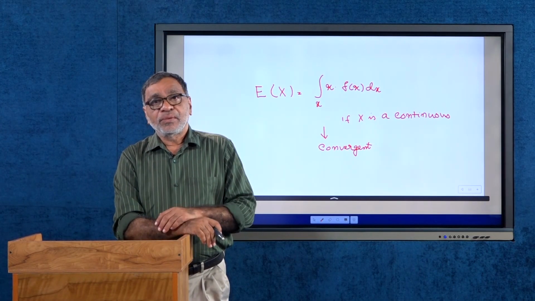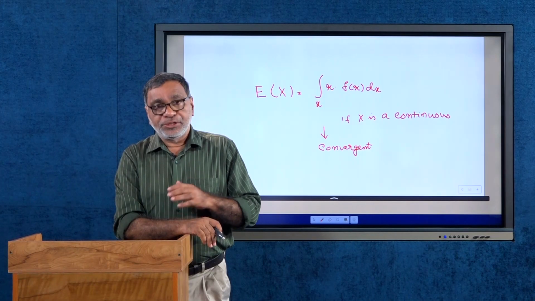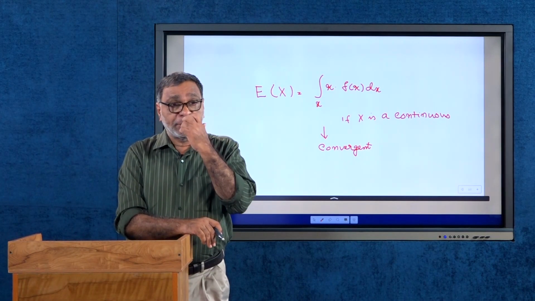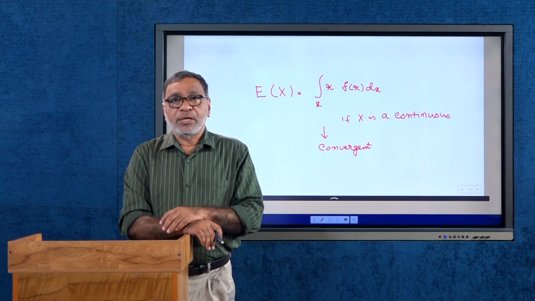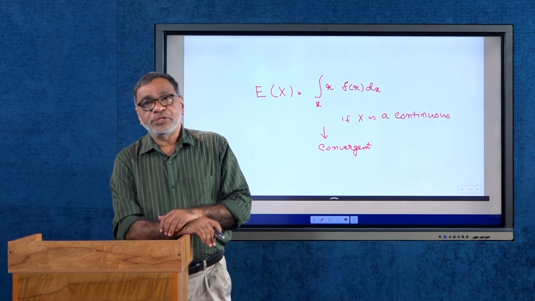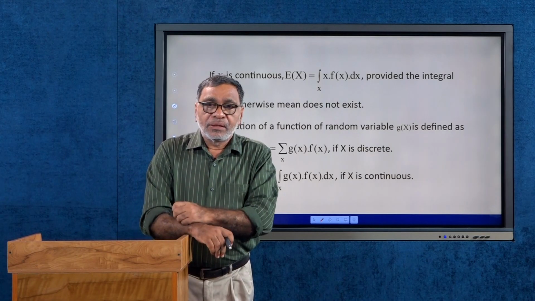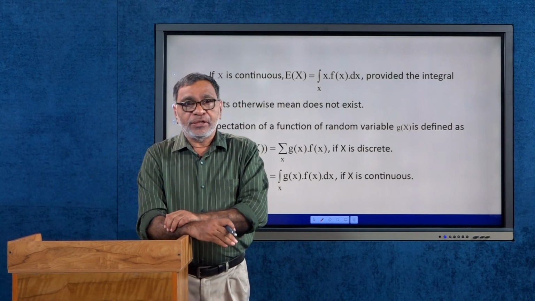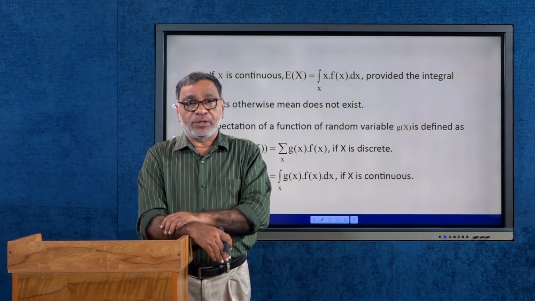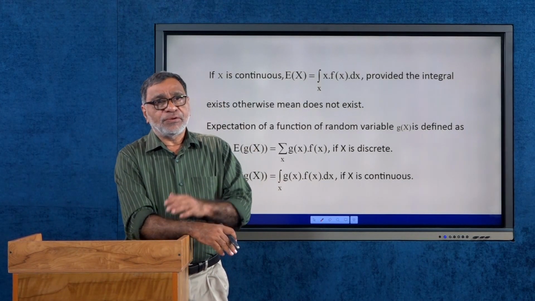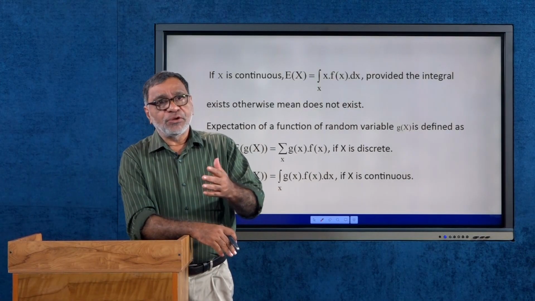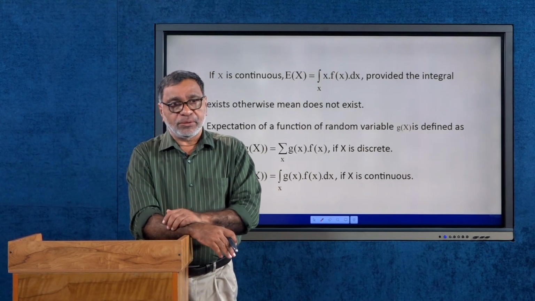So, these are the two definitions of expectation of x for a discrete random variable and for a continuous random variable. Generally, we can define expectation of a function of a random variable. We know if x is a random variable, a function of a random variable is also a random variable.